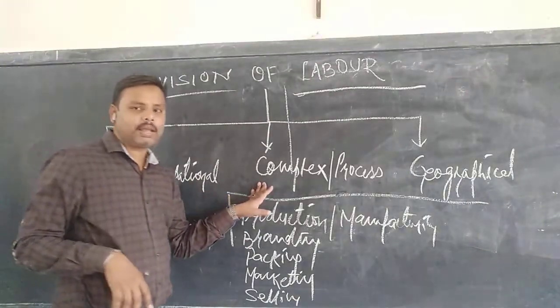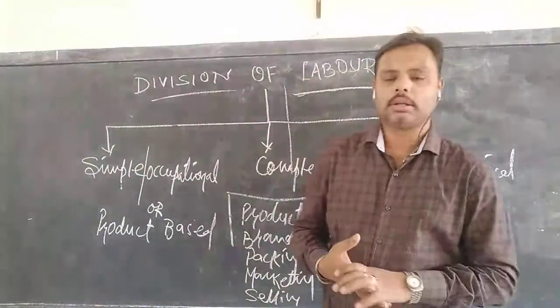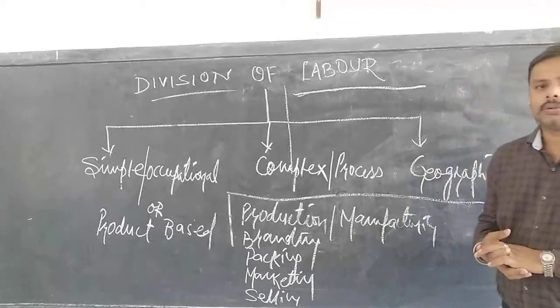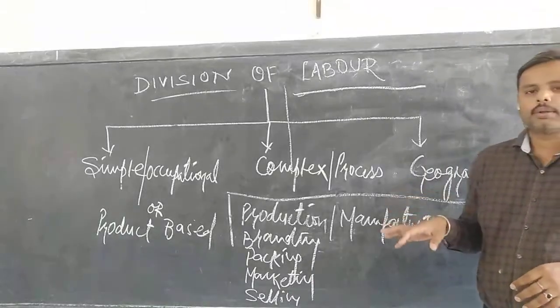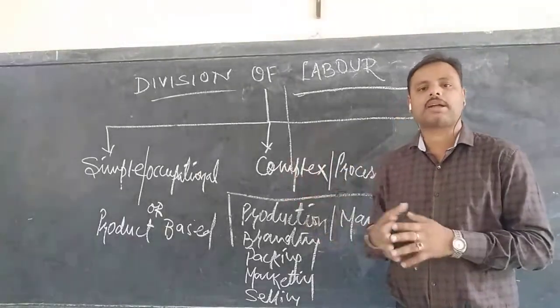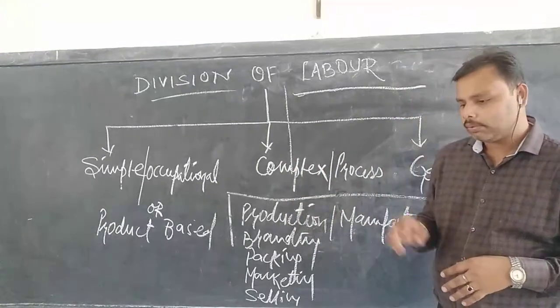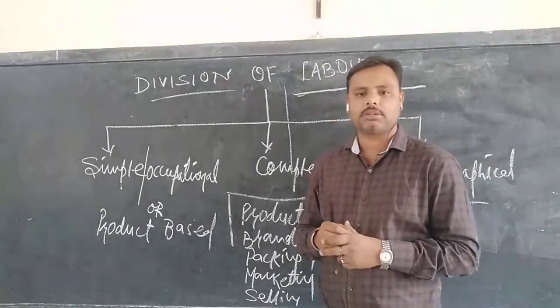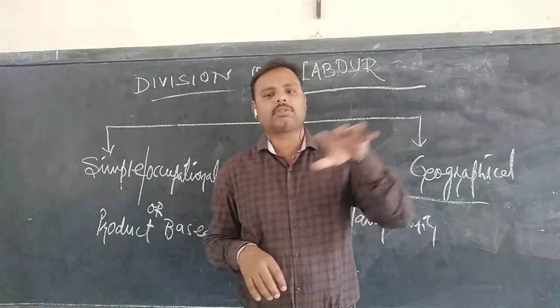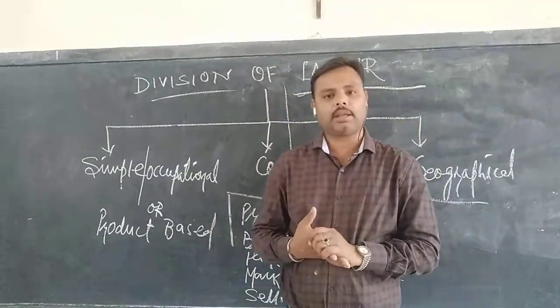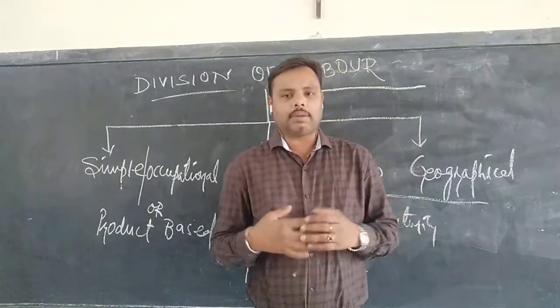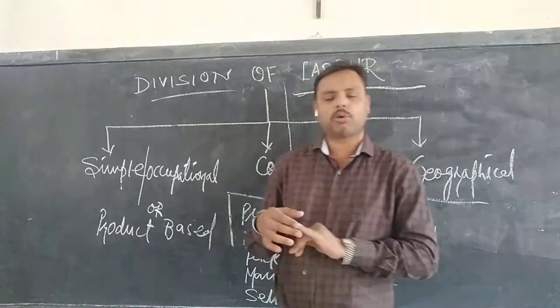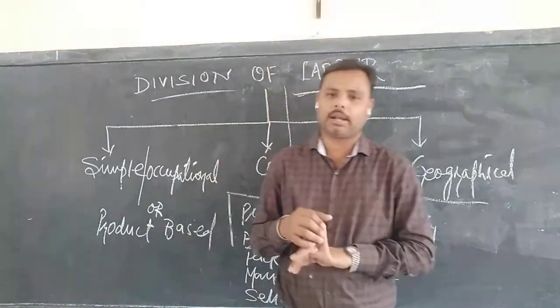Second is complex or the process-based division of labor, which talks about sub-processes that one has to understand. When we give the heading teacher, does the teacher mean that he knows anything and everything? As an economics faculty, I don't have much knowledge about political science.